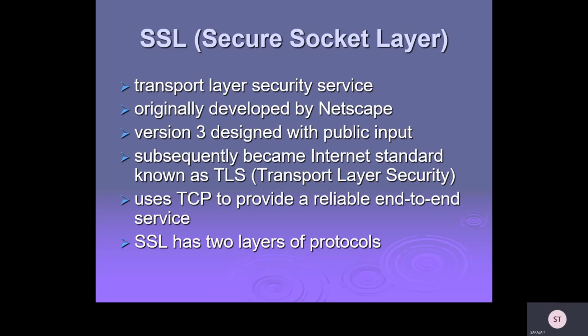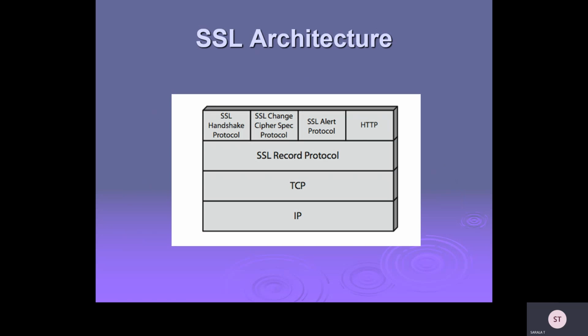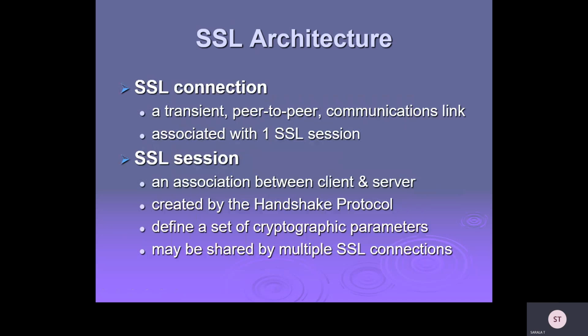SSL has two layers of protocol, and you can see the SSL architecture. Here the IP security layer is there, and above this you have a TCP layer and the SSL record protocol, where you have the proper set of data, how it is transmitted and how the packet is generated. The SSL handshake protocol is used to transmit the data, the SSL change cipher spec protocol is also used, and the SSL alert protocol provides alert information, and you will have the HTTP protocol also. One by one you can see.